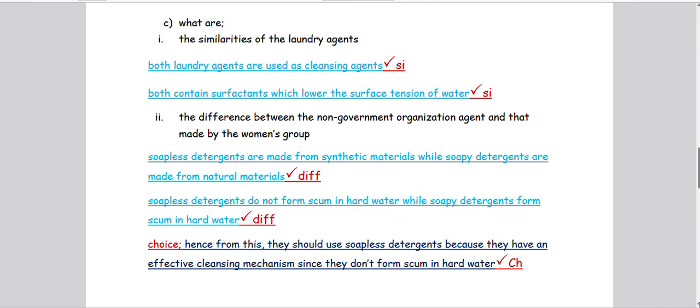Why do they have an effective cleansing mechanism? Since they do not form scum in hard water. So simply that was part A. That was item 1. That is how easy it was. So you also take a screenshot there.